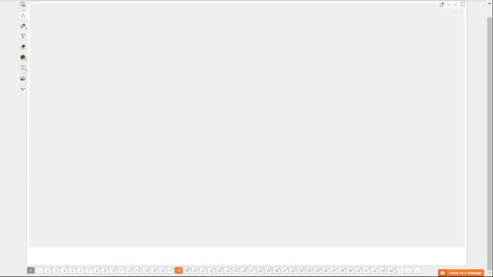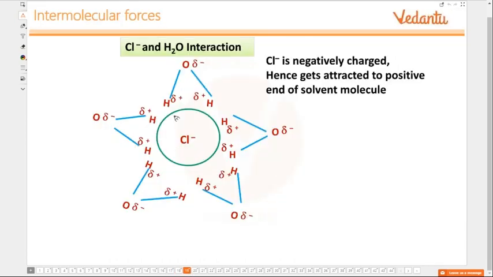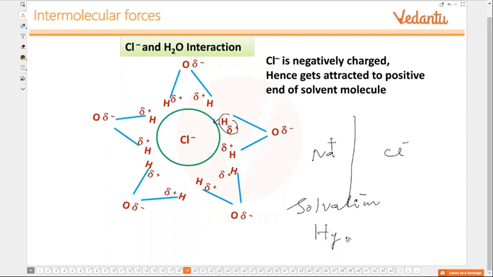Okay. Similarly, with Cl minus ions, see how they have arranged. A number of water molecules come closer, and they arrange around the Cl minus ions in such a way that the hydrogen end of the water molecule is towards the Cl minus ions. So in these two cases, what happens? Na plus and Cl minus ions are completely separated because of this process, which we call solvation or hydration. If water is the solvent, then we call it hydration.